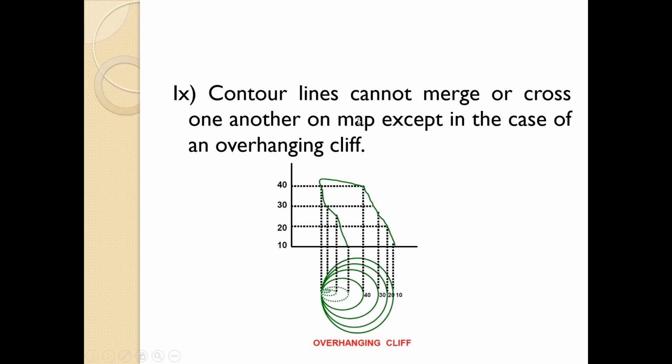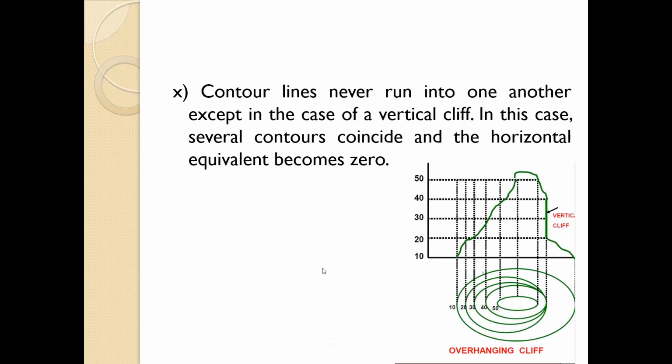Now, contour lines cannot merge or cross one another on a map except in the case of an overhanging cliff. So here you can see this is an overhanging cliff, and in this way the contours are crossing. In any other case the contour lines cannot merge or cross one another.